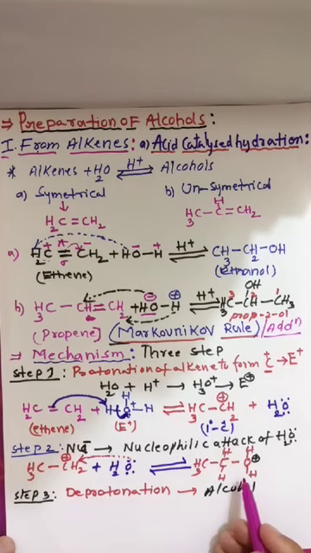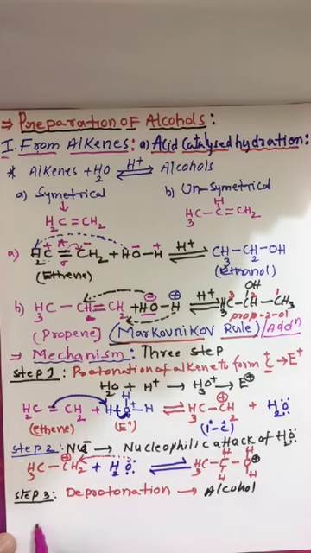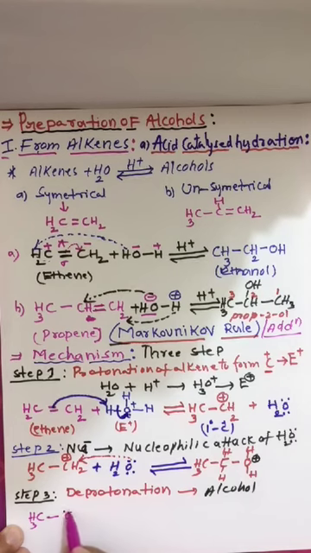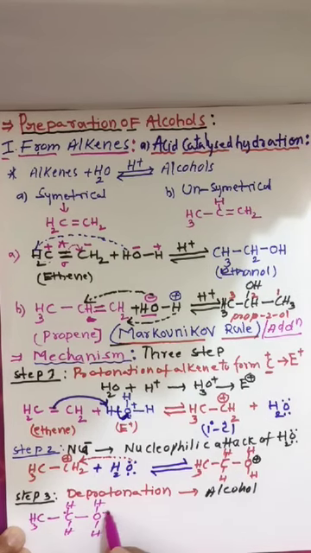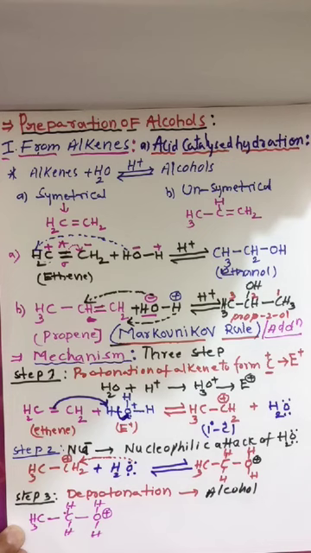Let me take here CH3, bond, CH, hydrogen, oxygen, hydrogen, here hydrogen, plus charge. Clear.